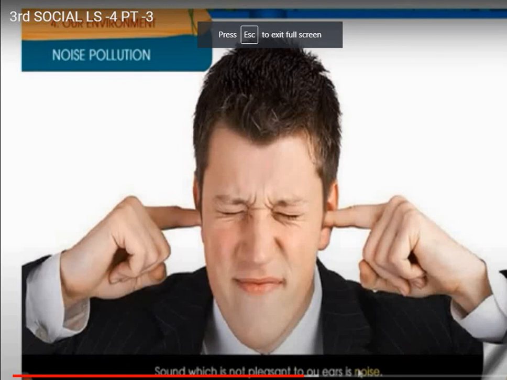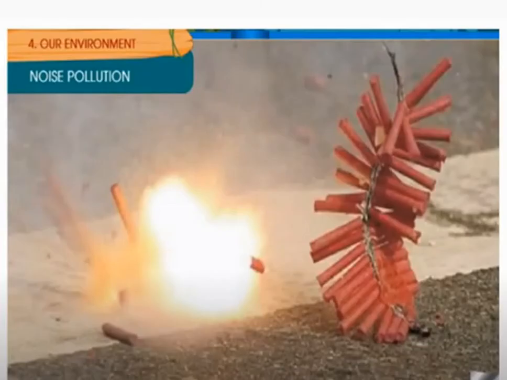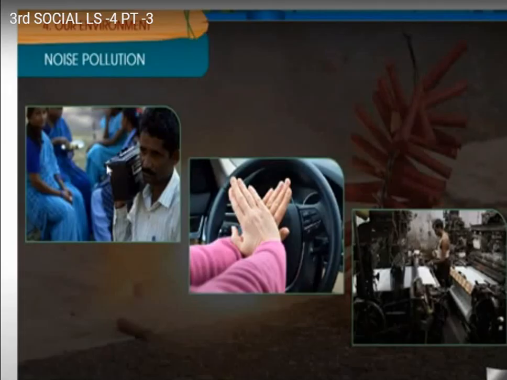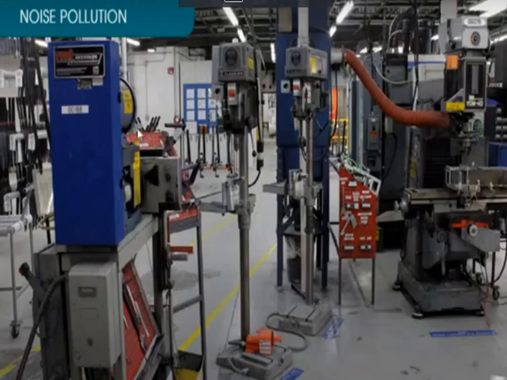Yes, listening to the radio and television at high volume. We do not use the radio and television at high volume children. Then excessive honking of the vehicles. See children here. Then bursting the crackers also. It will make more noise. Honking of the vehicles is also a cause for noise pollution.